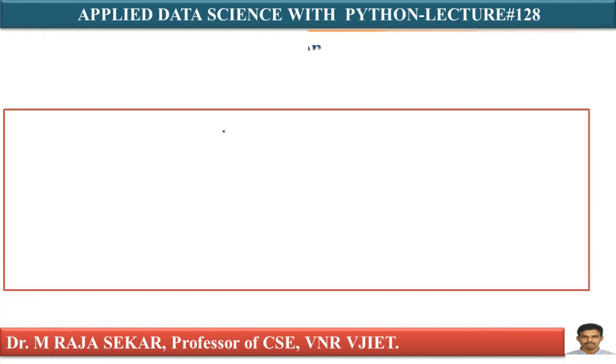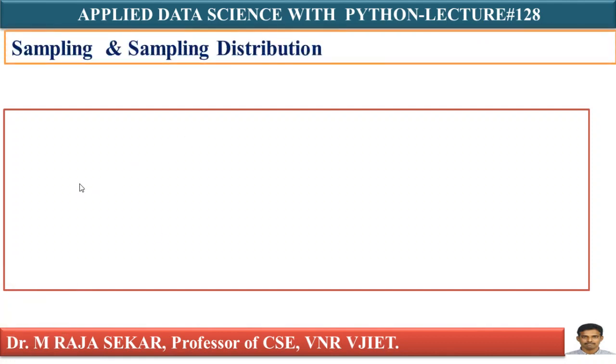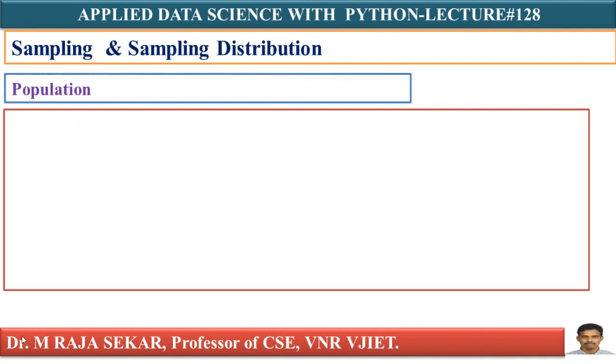In this lecture, we will try to understand sampling and sampling distribution. Before understanding these concepts, let me define a few basic terms. First one is population. What is population? A population is the set of all items or individuals of interest.